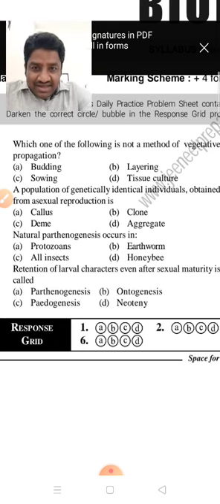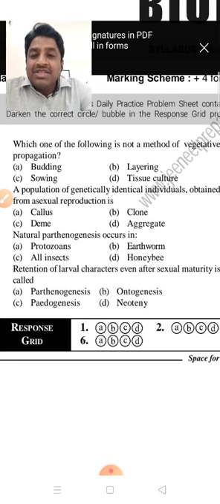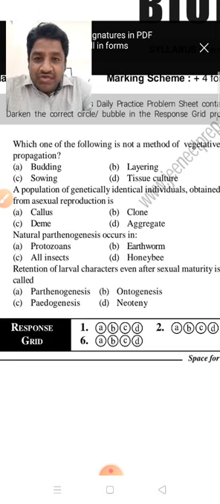B, layering. Layering is an artificial method of vegetative reproduction. So vegetative methods of reproduction are present naturally and artificially. Naturally, you can see the underground stem modifications and subaerial stem modifications. The vegetative propagules that are formed produce the new plant, based on natural vegetative propagation.